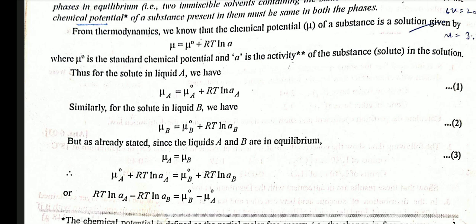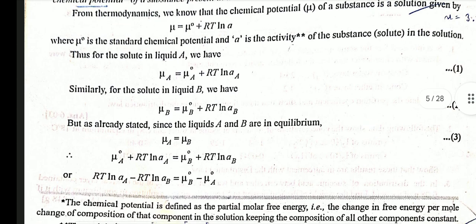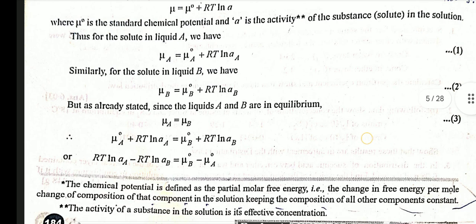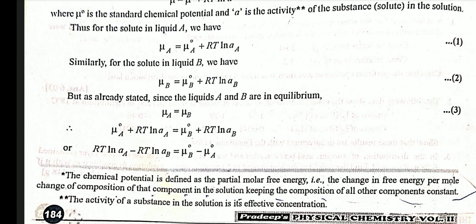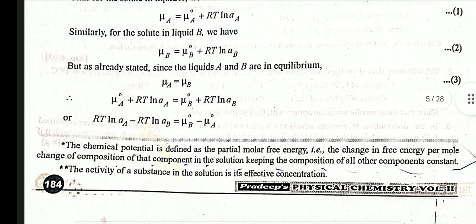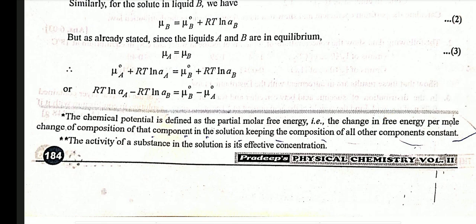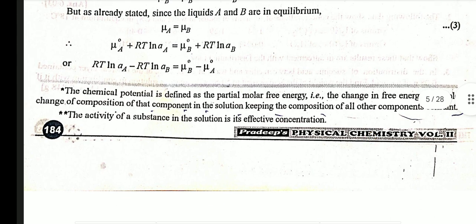Thus, for the solute in liquid A, we have mu A is equal to mu naught A plus RT ln aA. Similarly, for the solute in liquid B, we have mu B is equal to mu naught B plus RT ln aB. But as already stated, since the liquids A and B are in equilibrium, mu A is equal to mu B. Therefore, mu naught A plus RT ln aA is equal to mu naught B plus RT ln aB.